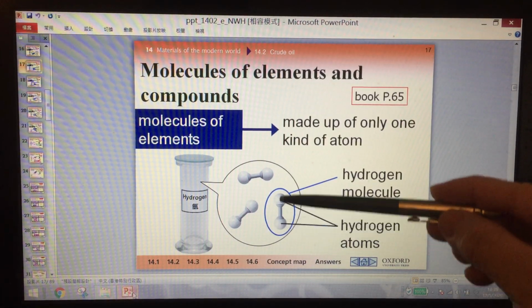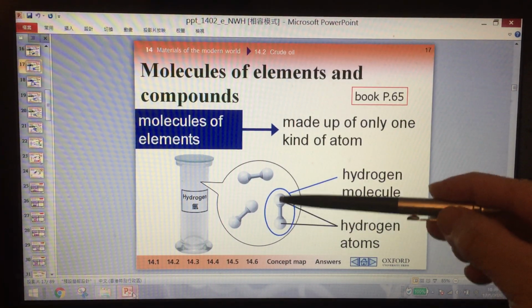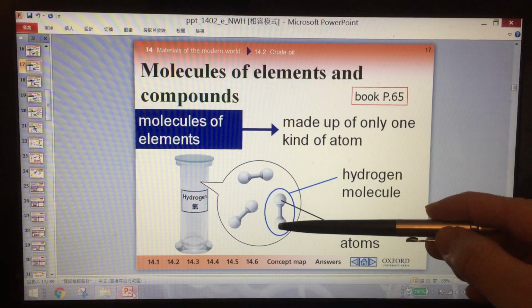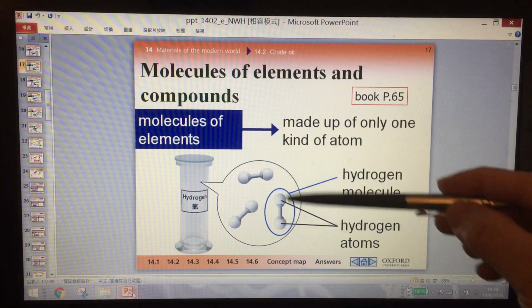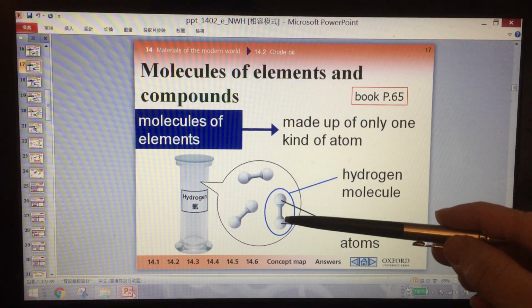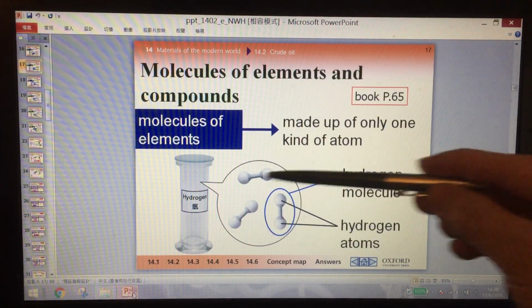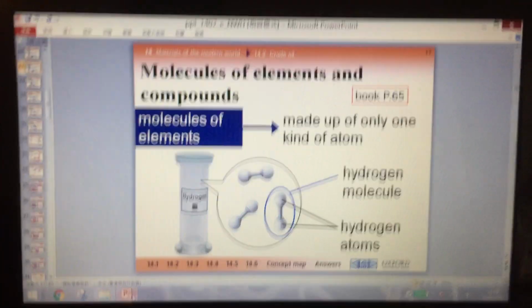And here, only hydrogen, and hydrogen is very pure. Hydrogen is an element. So this is a molecule of an element. This is hydrogen gas. It is an element.